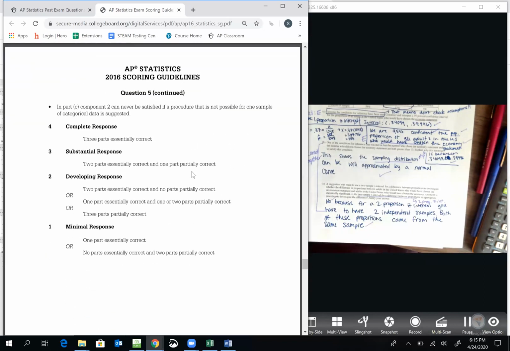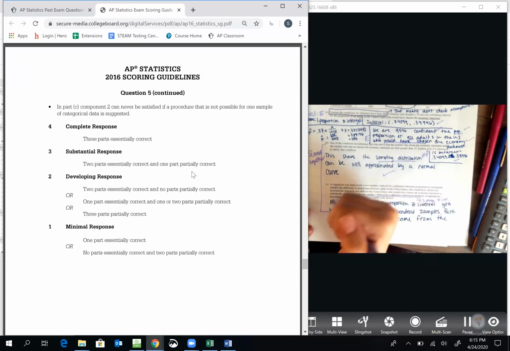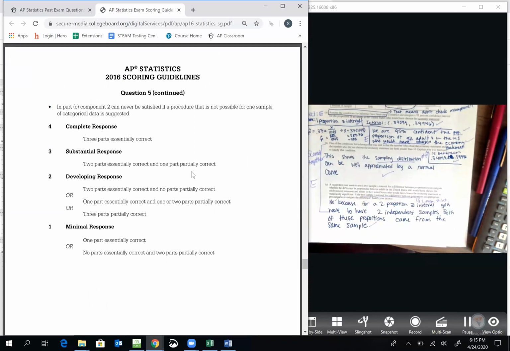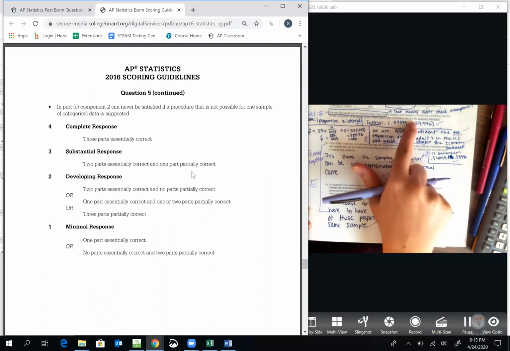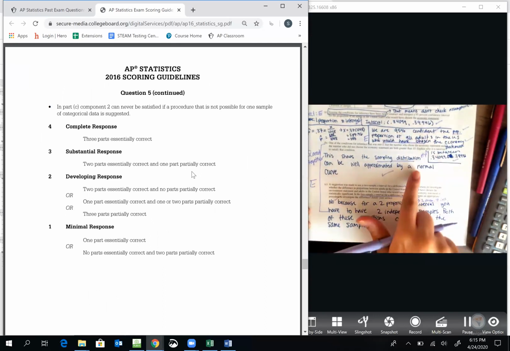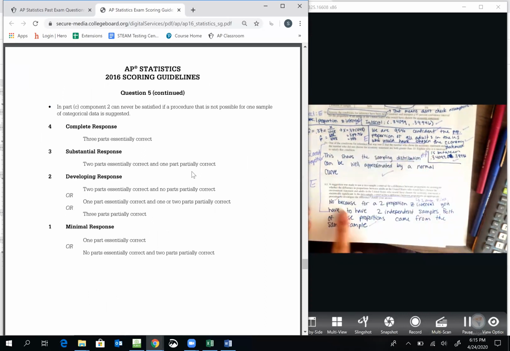Okay, so 3 E's is a 4. Remember, we got 1 E from these 2 things together. We got 1 E from our conclusion, and then 1 E from these 2 parts scored together. 2 E's and a P is a 3. EEI, EPP, or EPI, or PPP is a 2 out of 4. Lots of ways to get a 2 out of 4 per usual. EII is a 1 out of 4. PPI is a 1 out of 4. Less than that is a 0 out of 4.